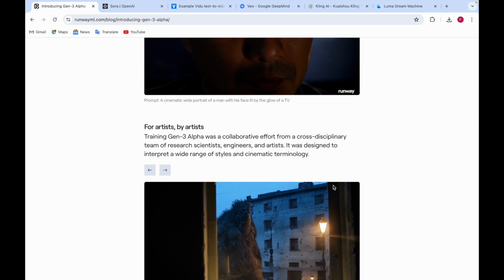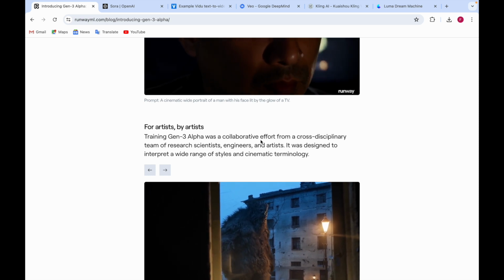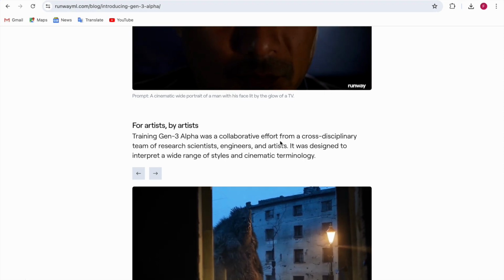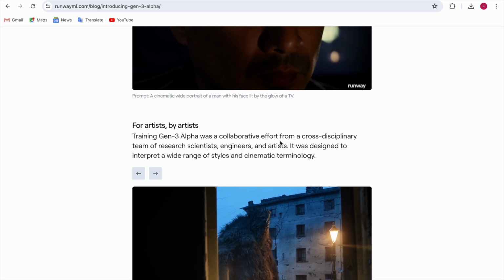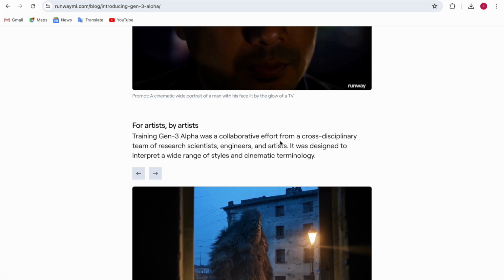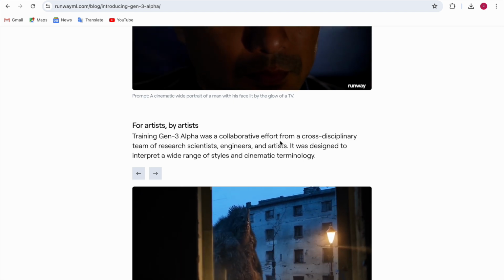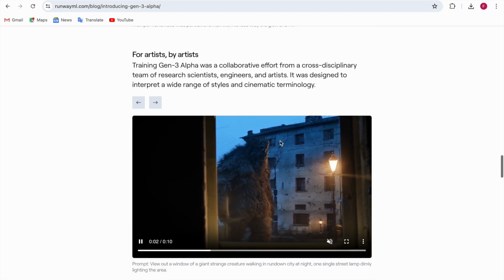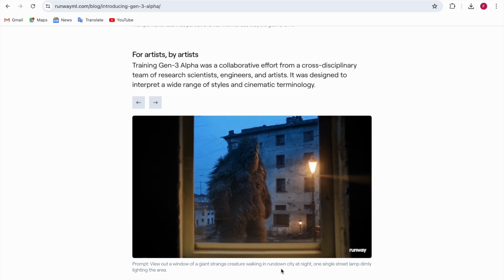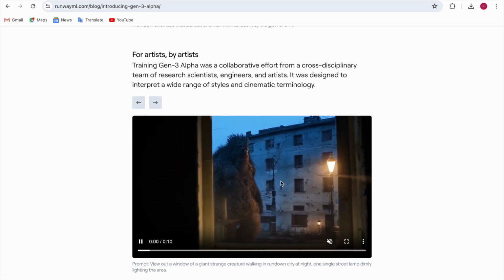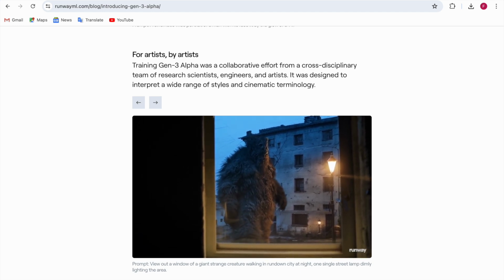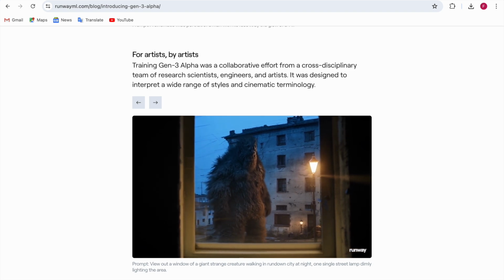Now here for artist by artist. They said that training Gen 3 Alpha was a collaborative effort from a team of research scientists, engineers and artists, meaning the team members included research scientists, artists and engineers, also to shape the style and the terminology. This is a giant, strange creature walking in a rundown city at night. This creature looks like Godzilla, but it looks like a mini gorilla.